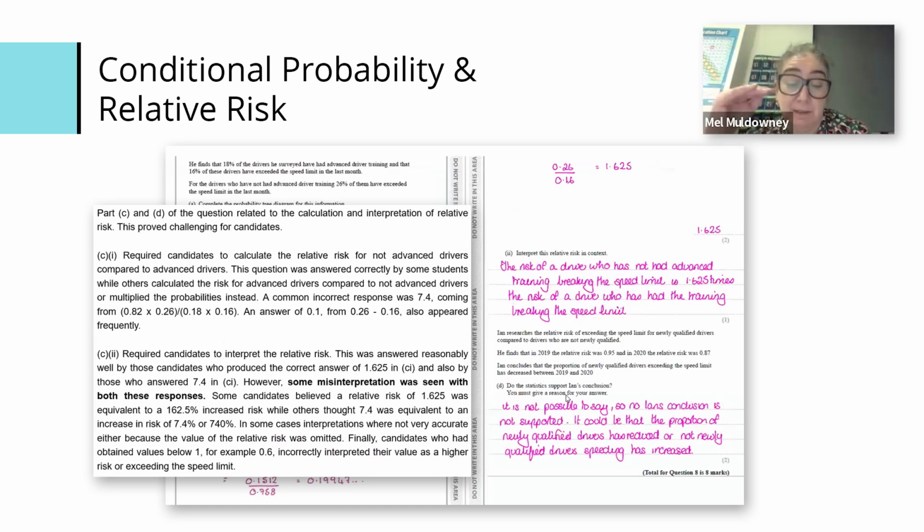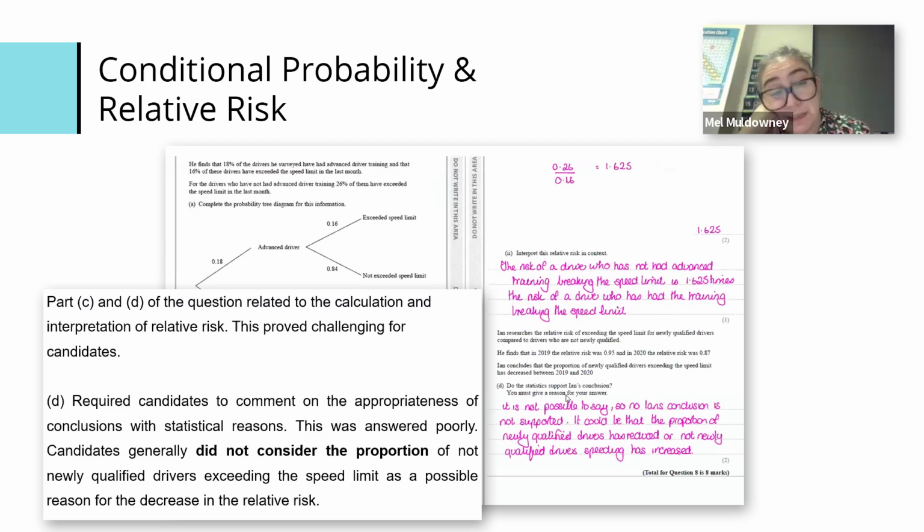Like I've said, they're very good at the process stuff. So then part D on this, again, it's the interpretation. It came up in the feedback about commenting on appropriateness of conclusions, and it was answered really badly. They didn't consider the proportion of the not newly qualified drivers exceeding the speed limit as a possible reason for decreasing the relative risk.